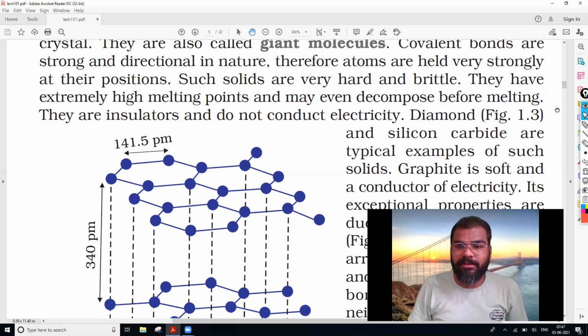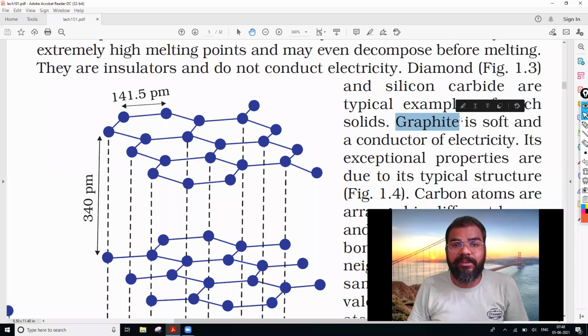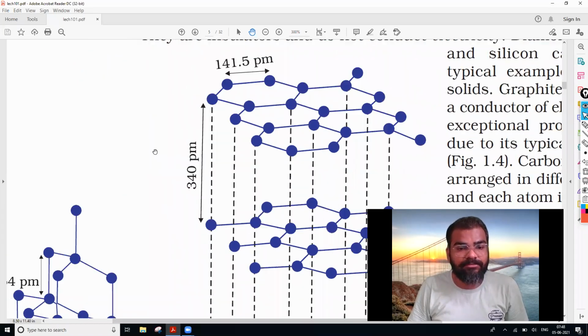Now here, diamond and silicon carbide are typical examples of such solids, those which do not conduct electricity. Whereas the exception, the one network solid that we have, is graphite. Graphite is very soft and a conductor of electricity. Its exceptional properties are due to its typical structure. Now let me explain the structure of diamond and the structure of graphite.